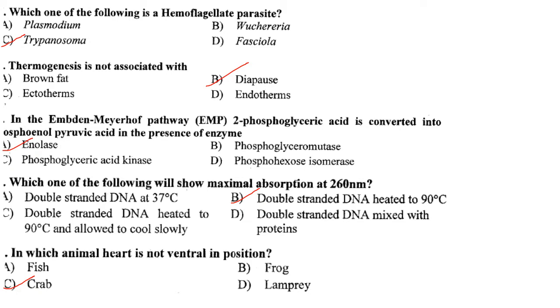The next one, in which animal is the heart not ventral in position? So it is in the case of crab. Answer is option C.